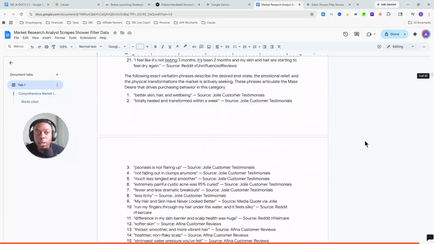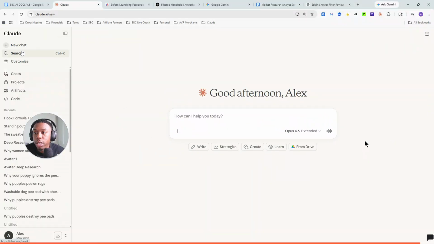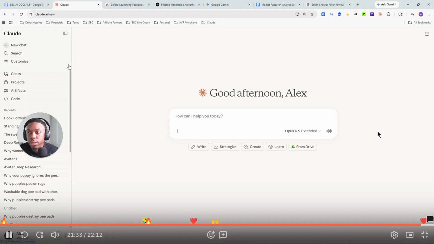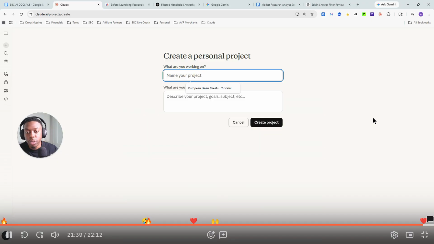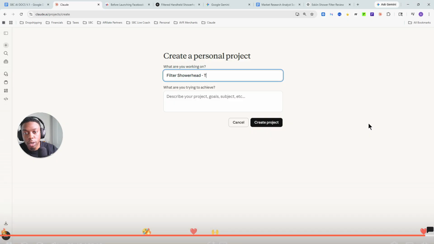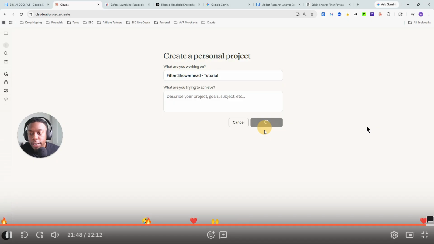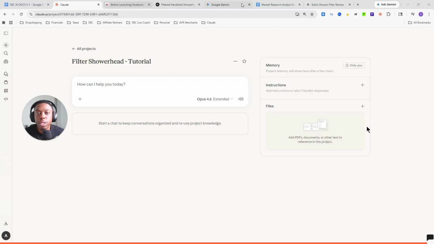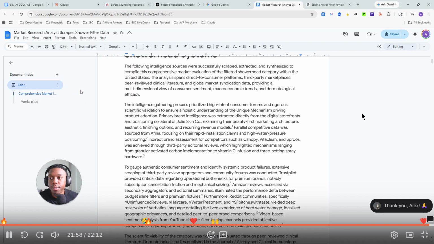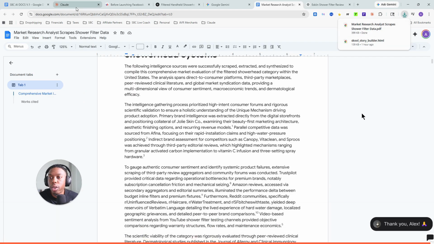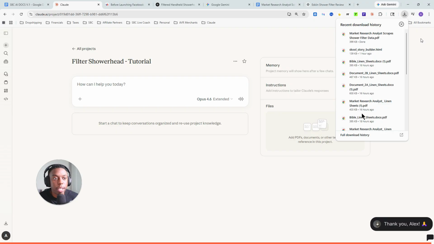What you're going to do now is simply go into Claude and create a new project. We'll go to projects and hit new project, and then name this whatever you want. For this example, we'll call this filter head, shower head, tutorial. I'm putting tutorial because obviously that's what this is. Then you go into documents, hit file, download PDF, and go into Claude and have this saved and ready to go.